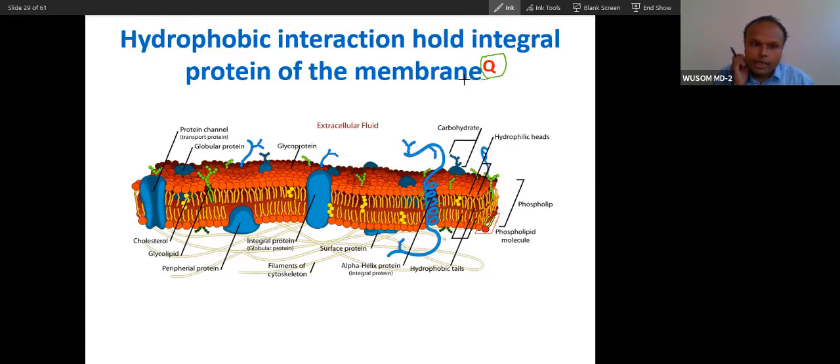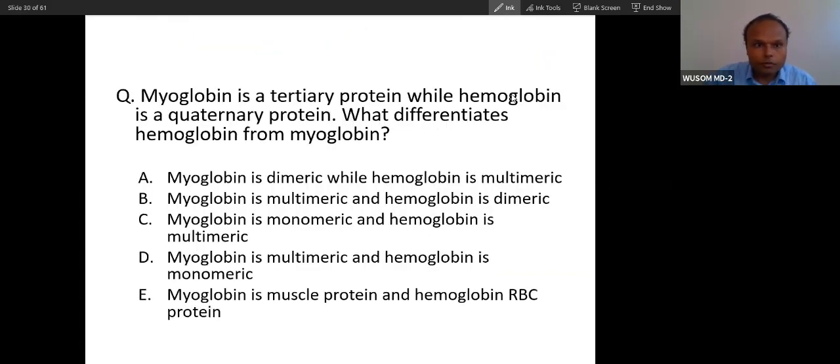If you understand the concept, you will be able to answer the question. Can you answer this? Myoglobin is a tertiary protein, while hemoglobin is a quaternary protein. What differentiates hemoglobin from myoglobin? Yes, myoglobin is monomeric, hemoglobin is multimeric. That's the right answer. That is the main difference.